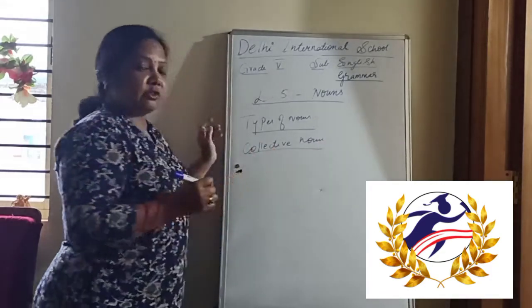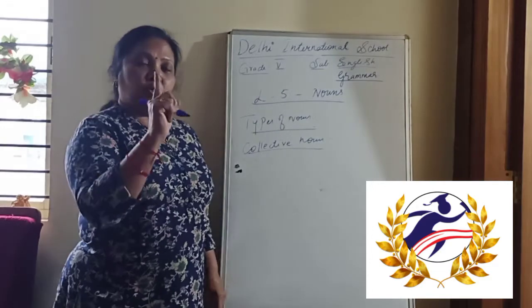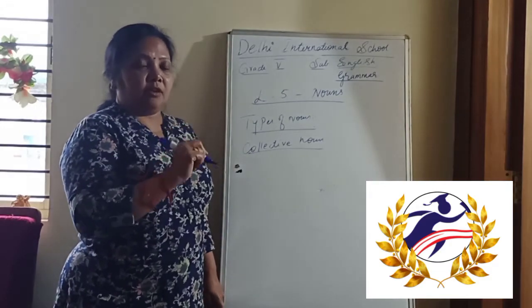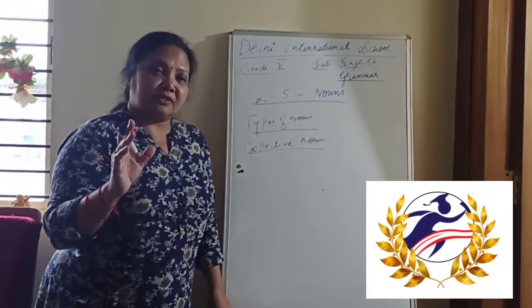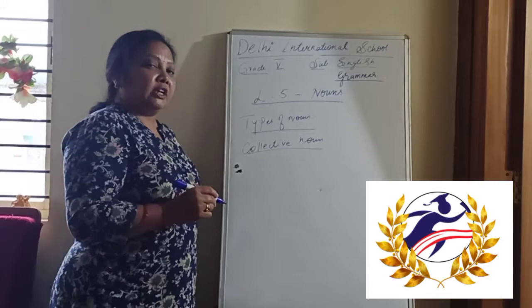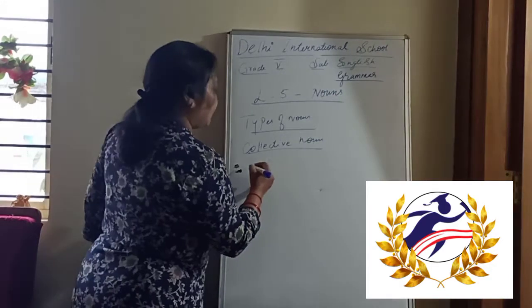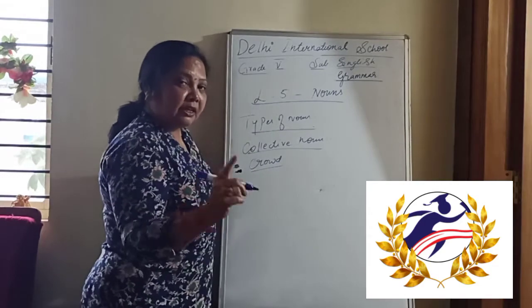These collective nouns, what do they mean? A group is referred to by one name. We can't say, madam, there were 1, 2, 3, 4, 5, 6 or 10 people watching the movie. You are going to say that there was a crowd. So this crowd is a collective noun.